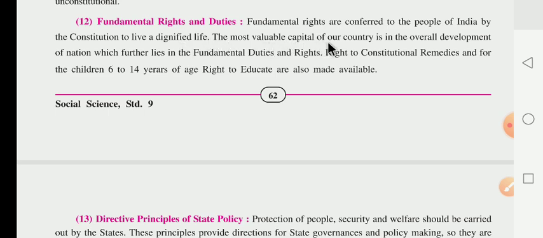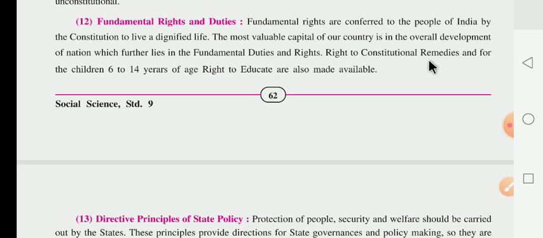The most valuable capital of our country is the overall development of the nation. What was the main aim of our nation? The main aim of our nation is that the most valuable capital of our country is the overall development of our nation. This is the main aim of our fundamental rights and duties, as given in our constitution.